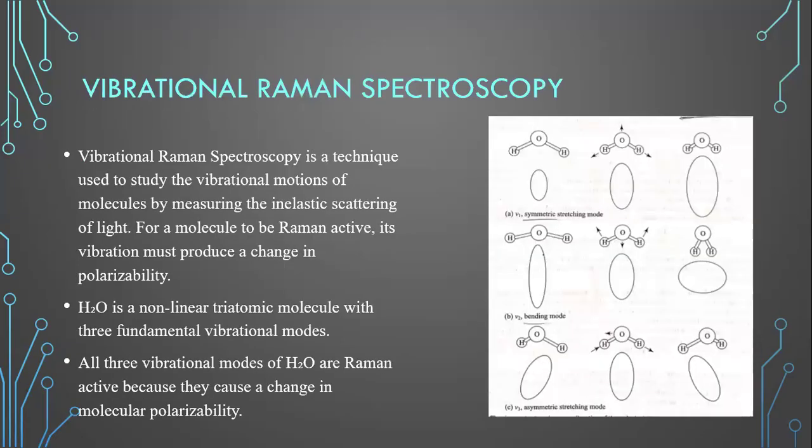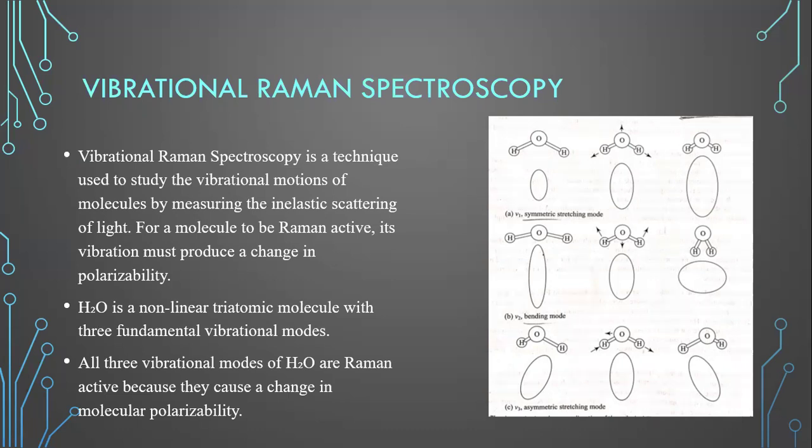So next, vibrational Raman spectroscopy for the non-linear triatomic molecule H2O is studied. We know that vibrational Raman spectroscopy is a technique used to study the vibrational modes of molecules by measuring the inelastic scattering of light. For a molecule to be Raman active, its vibration must produce a change in polarizability. So here H2O is taken as an example. It has three fundamental vibration modes. All three fundamental vibration modes are Raman active because they can cause a change in molecular polarizability.